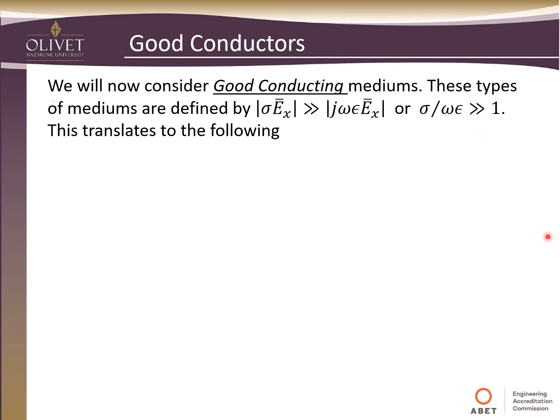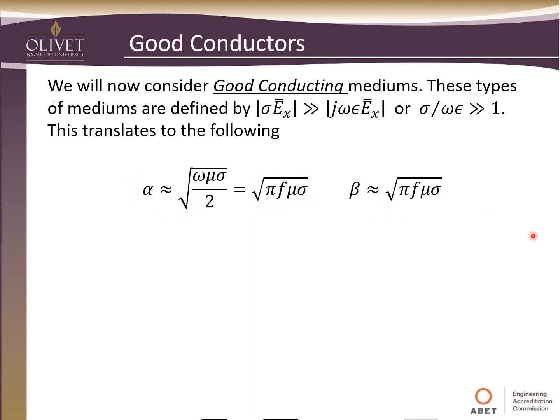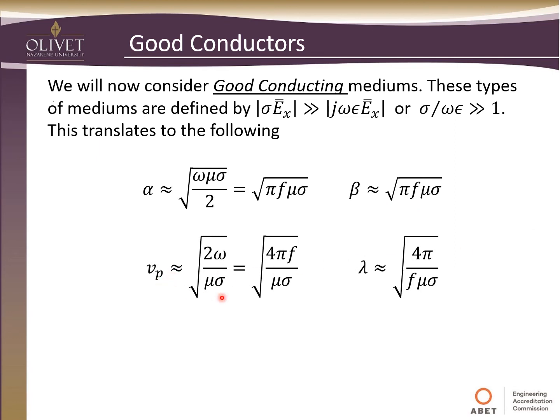If that's the case, our parameters will translate here, and again, this cleans up quite a bit. Our attenuation constant reduces to this equation, then the phase constant, phase velocity, wavelength, and finally our intrinsic impedance can be approximated in this way.